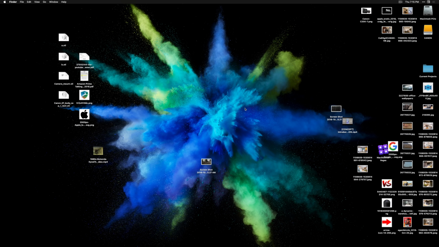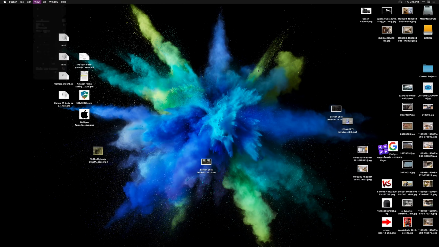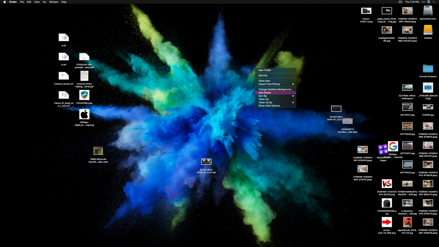Pretty dang cool. Tip number 2. I've always done a pretty good job at trying to keep my desktop clean and tidy, but I know there are many amongst us that have crap strewn all over the place with no categorization, files are thrown all over the place, and it's a complete disaster. macOS Mojave introduces stacks, which make things a lot easier. You can enable them by going View, Use Stacks, or you can right-click on the desktop and click Use Stacks.